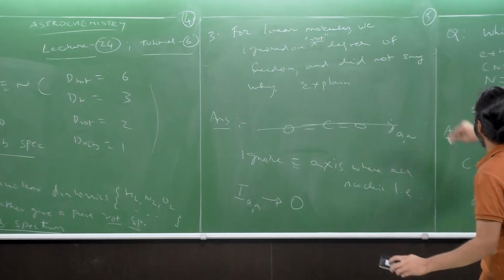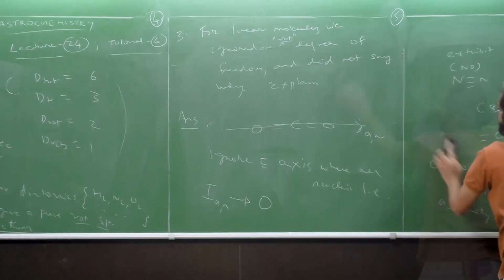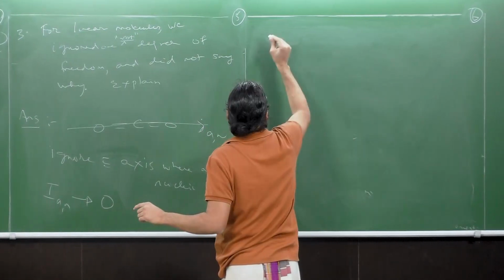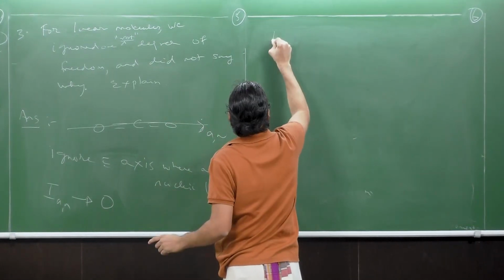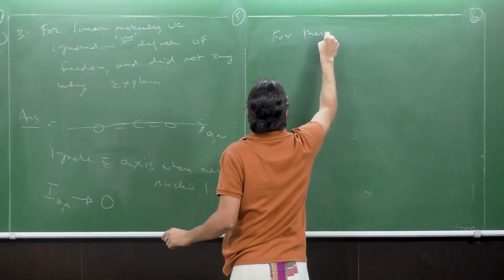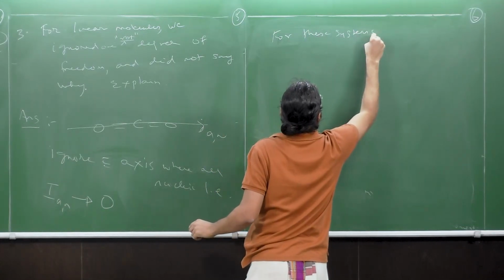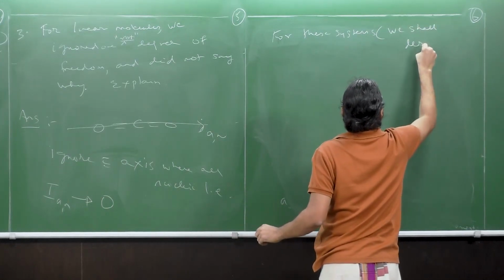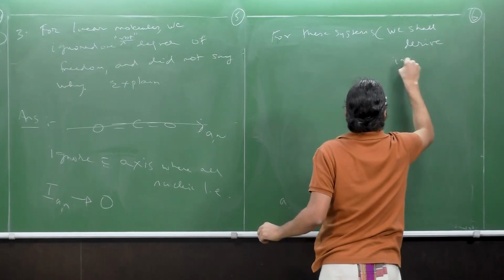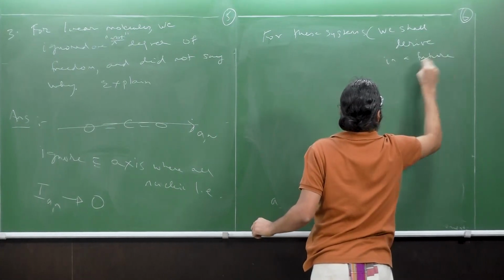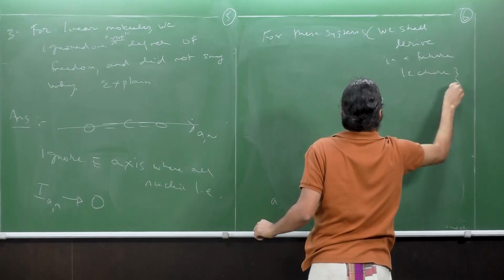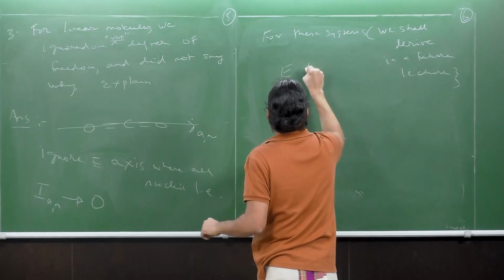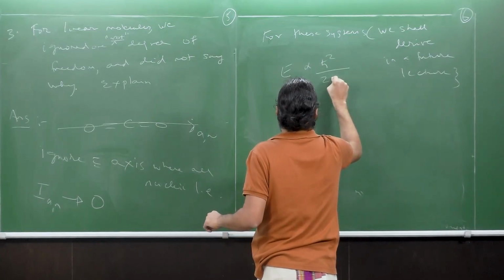And for these types of systems, as we shall soon see, your I along this axis tends to be 0. And for these systems, we shall derive, we might skip some steps, in a future lecture, that the energy is proportional to h bar squared by 2I.